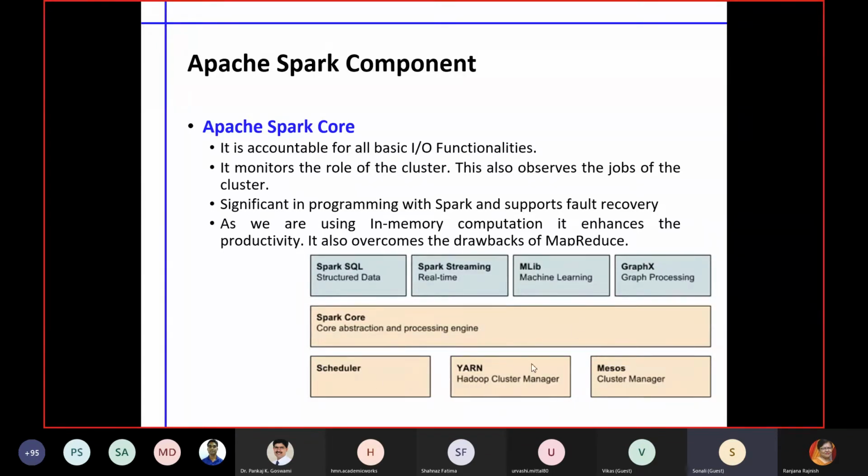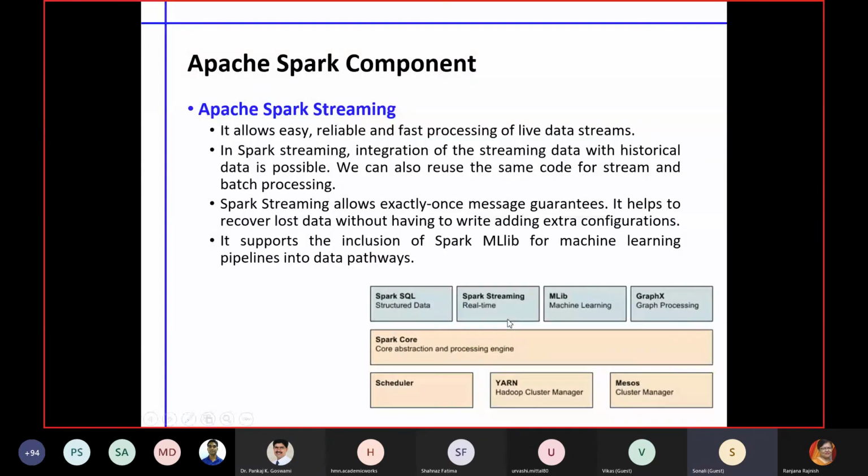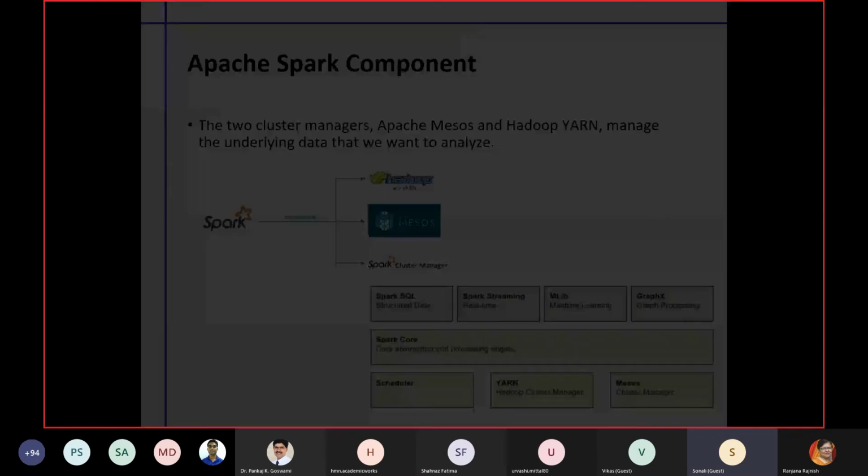It will help you to manage clusters or to have better processing of jobs with different nodes. So that is basically the Spark core component. With the help of these Spark core components, we can work over various data, whatever we are getting.